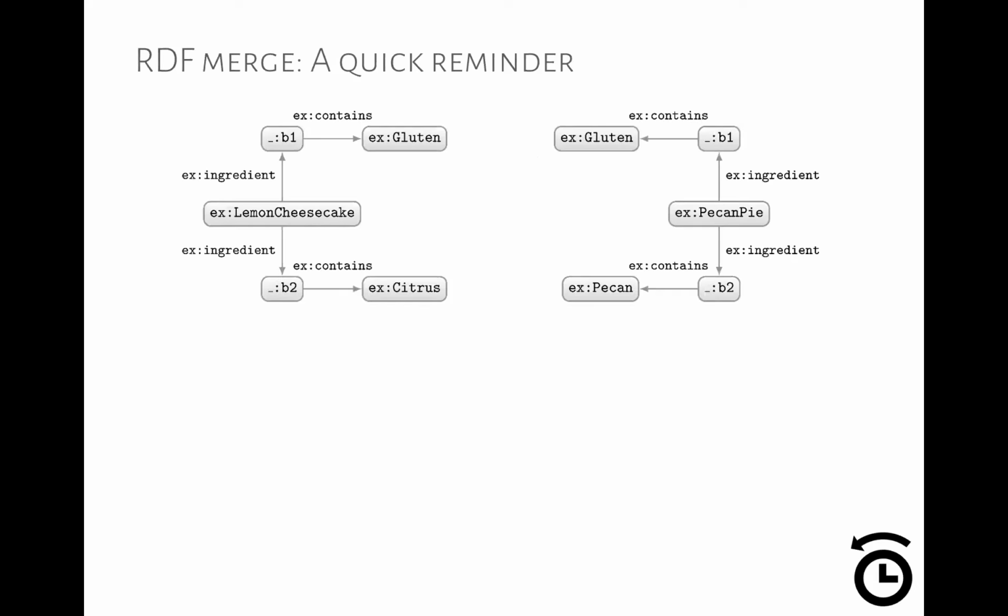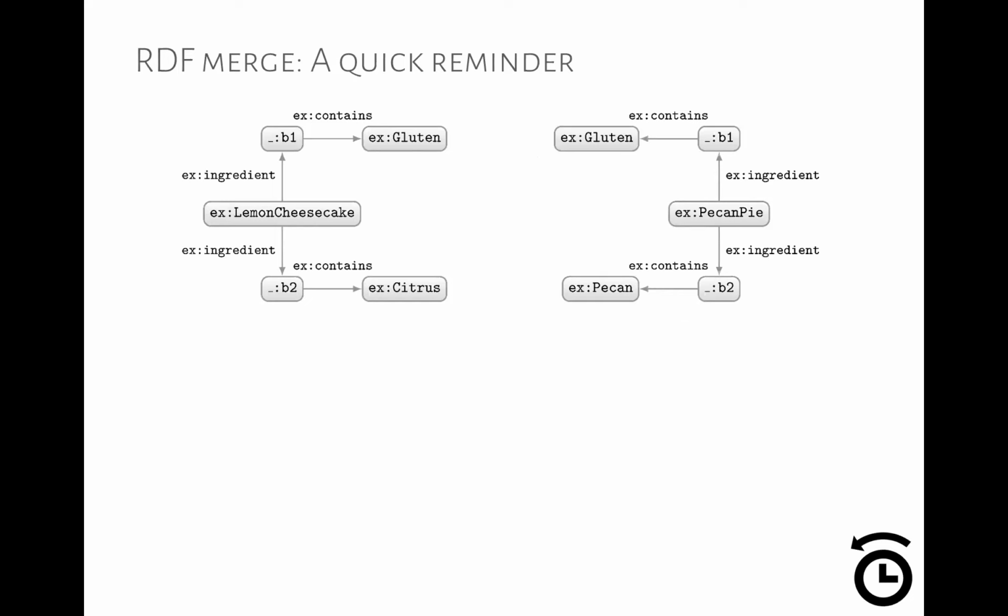So what is an RDF merge? We talked about this in the second class, when we spoke about RDF. We said that when we merge these two RDF graphs here, we want to be careful not to have a false equivalence or a conflict on the blank nodes. We can't consider this blank node here and this blank node here to refer to the same thing if they're in two separate locations.